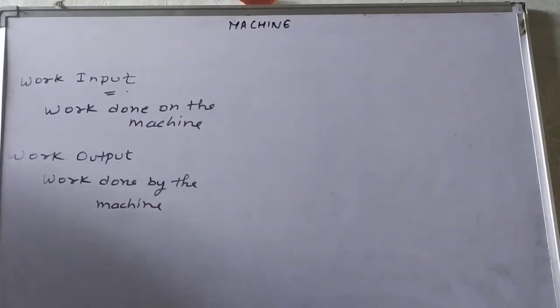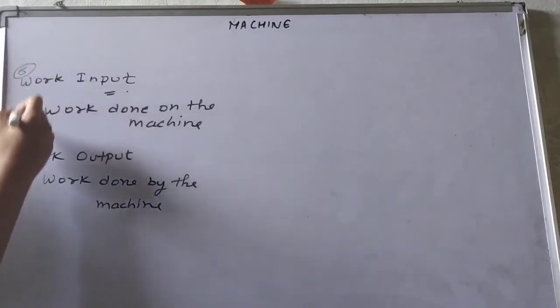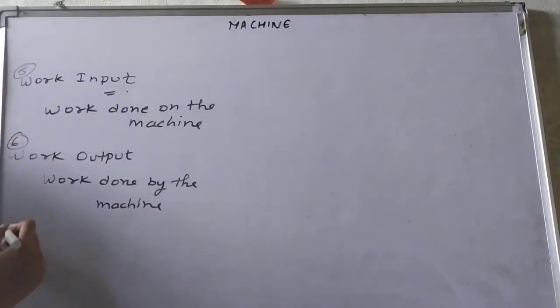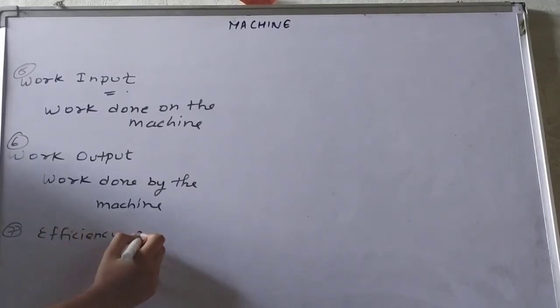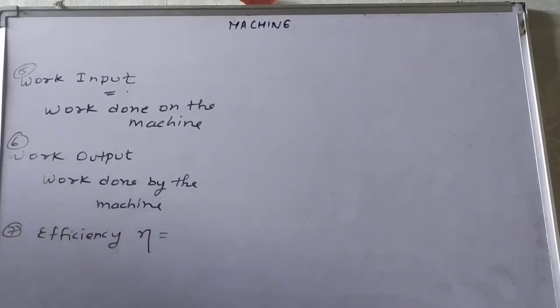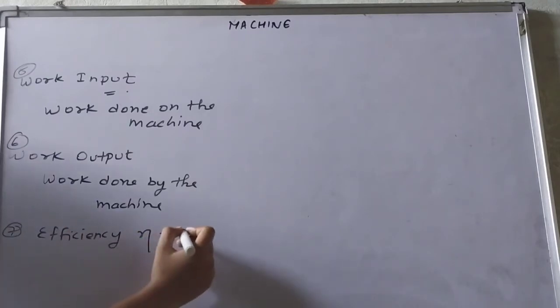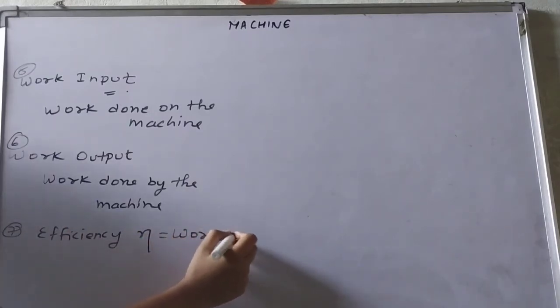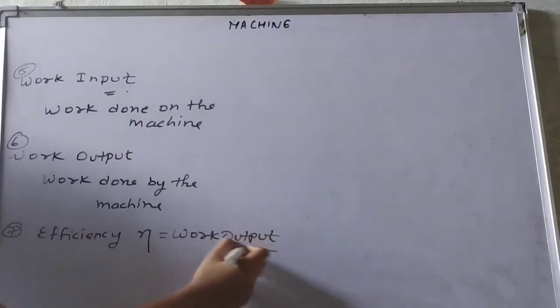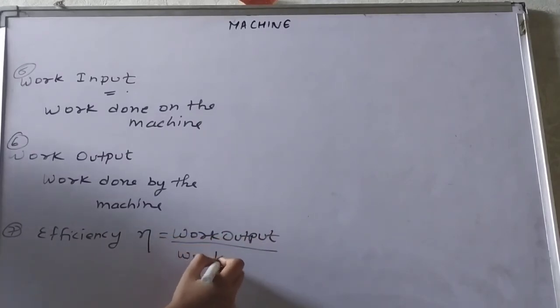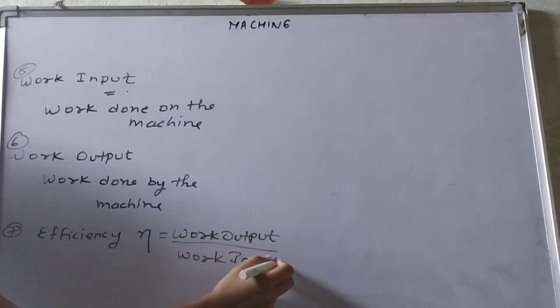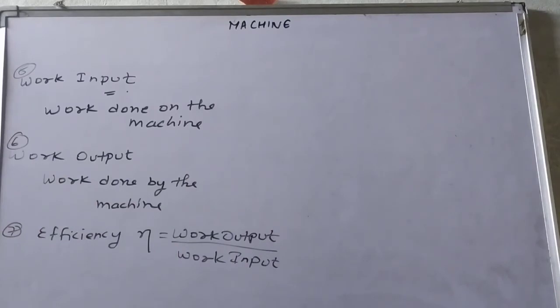Now the last term, the seventh point, is efficiency. So what is efficiency? It is denoted by eta, which is equal to work output divided by work input. It is the ratio of output work to input work.